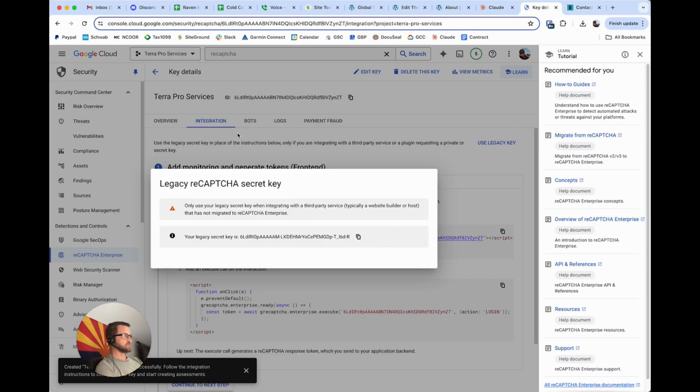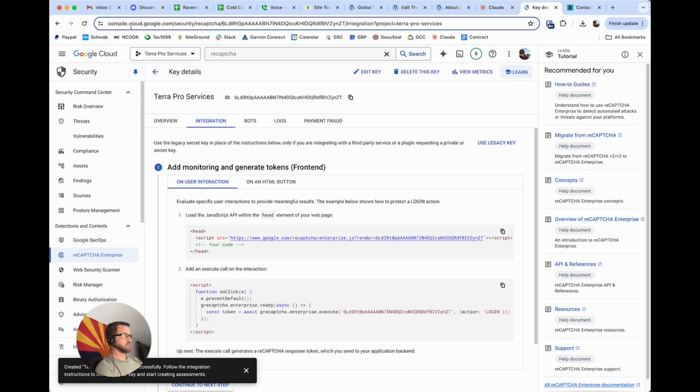Like I said, you just have to set up a project on Google Cloud. It's console.cloud.google.com, and you sign in with your Gmail account. So if you have a Gmail or Google account, that's essentially the same thing. Then you set up your project and then put in the API that you want to use.